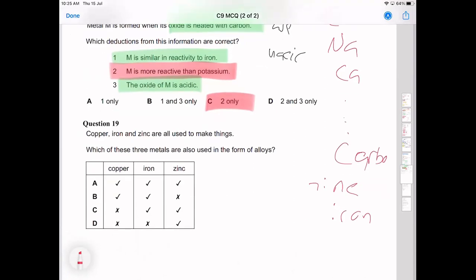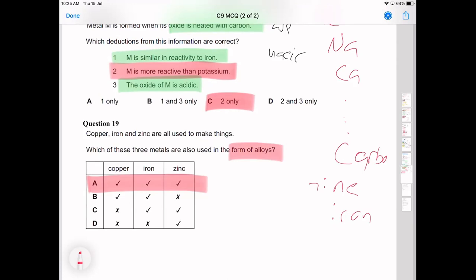Cool. Copper, iron, zinc are all used to make things. Which of these three are also used to form alloys? All of them. Cool. We can combine iron with carbon to make steel. We can combine copper with zinc to make brass. We can combine zinc with other metals to make other alloys. So all three of those are used in the form of alloys.